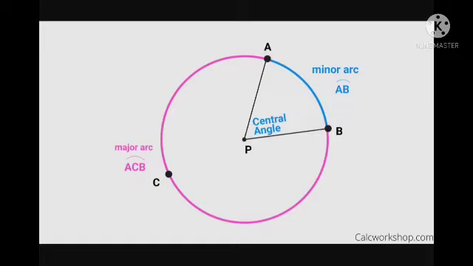Okay. Now, what is the circumference of a circle? Circumference is the perimeter, that is ABCA, the whole perimeter from point A to point A. From A to B, B to C, C to A. The entire perimeter of the circle is called the circumference of the circle.